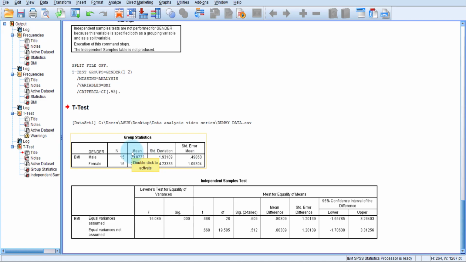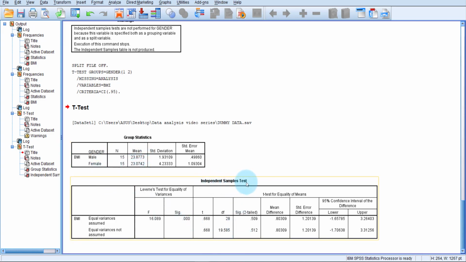This is the independent samples t-test result. The first table is showing group statistics. Here it is showing that we have a total of 15 male cases and 15 female cases. The mean BMI of males and females, which I showed you earlier by the split variable function, is also showing the same mean values. The mean BMI of males is slightly higher than the mean BMI of females.